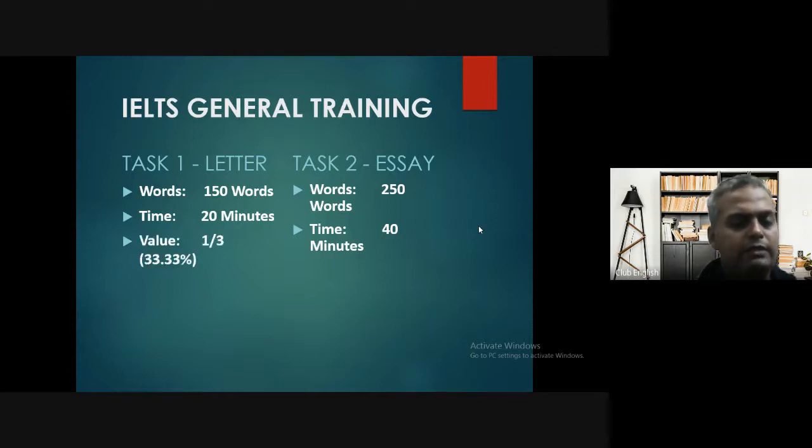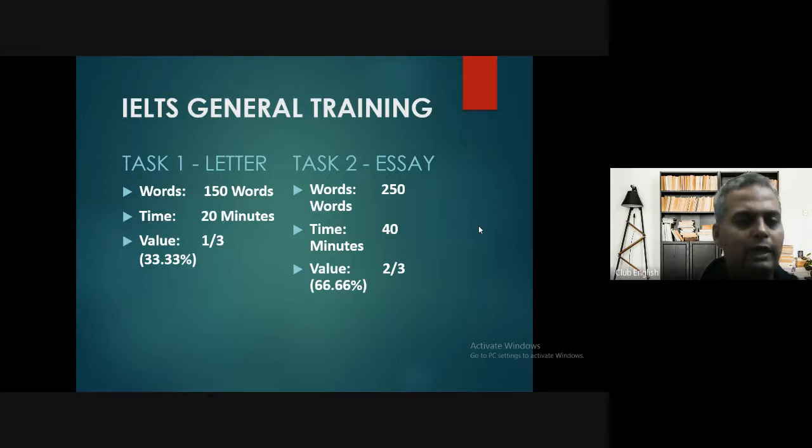Now, it is very important, which nobody will be telling you just like that. You need to understand that the value or the weightage of IELTS task one, whether it is a letter or an academic task, is only one third, that is 33.33%. And the value or weightage of an IELTS essay is two-thirds, that is 66.66%.